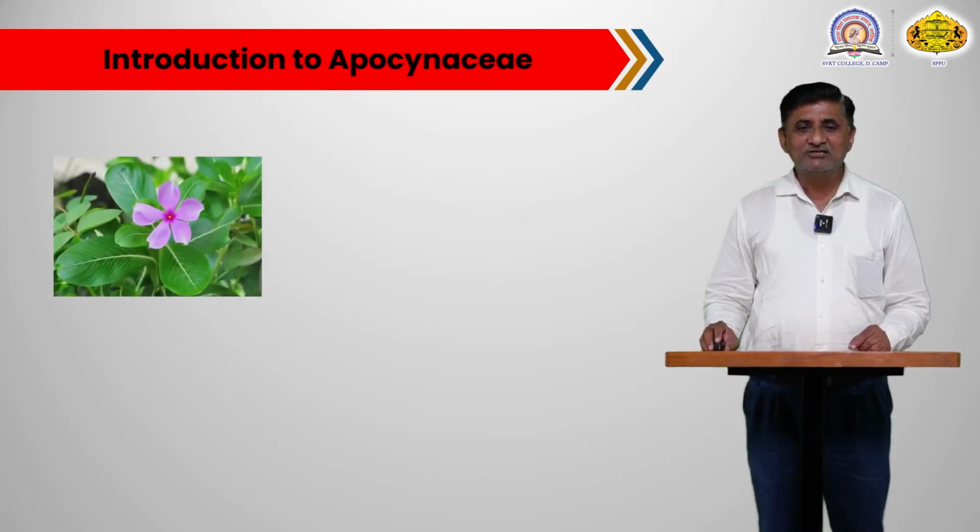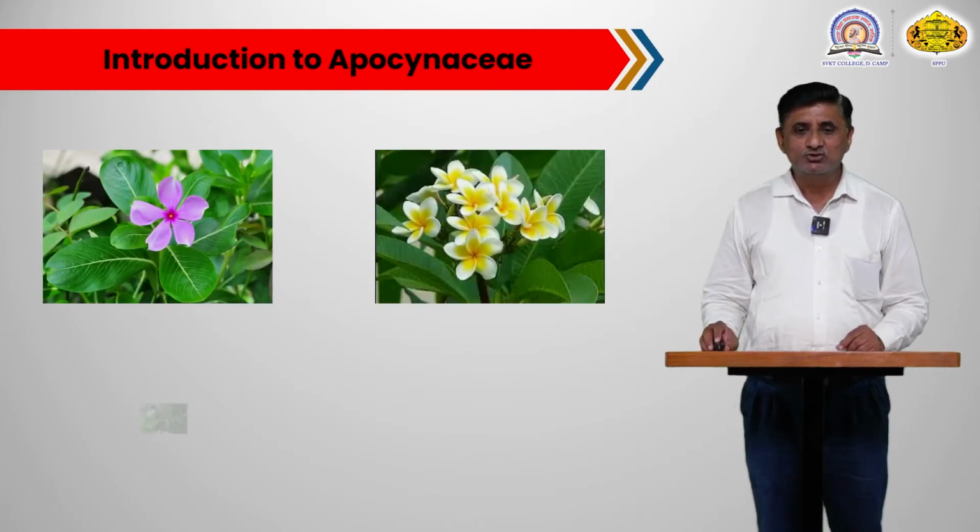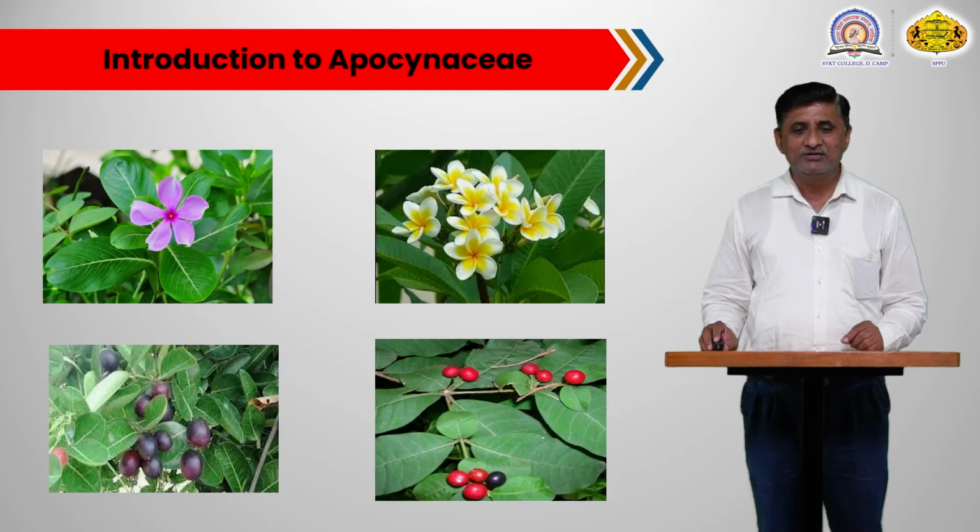In the introduction, I will show you some images of this family.